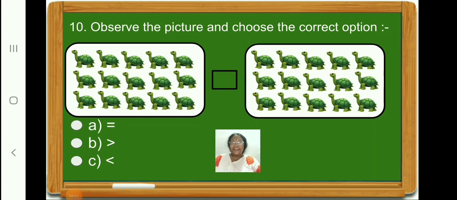Now count and see how many turtles are there in the right hand side. Yes, there are 15 turtles. So we have 15 turtles on the left hand side and 15 turtles on the right hand side. That means 15 is equal to 15. So let us click on option A, equal to.